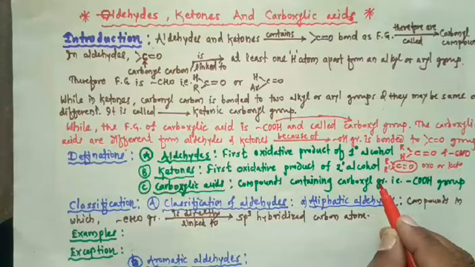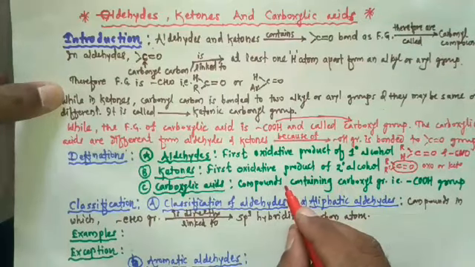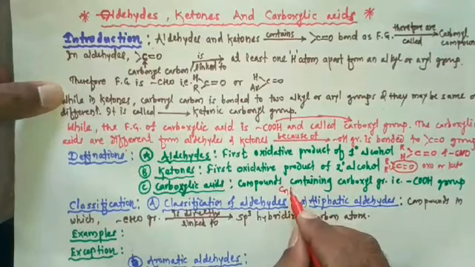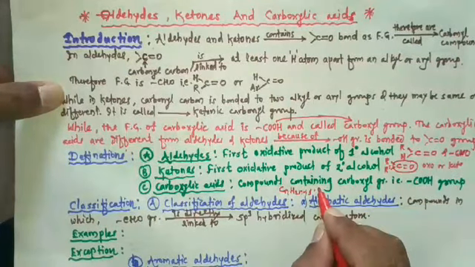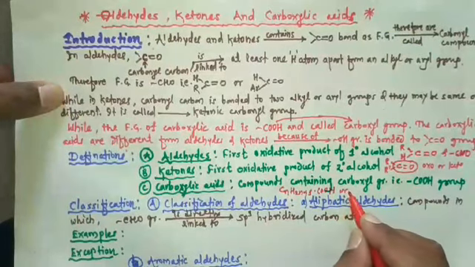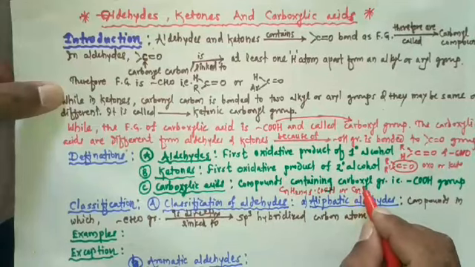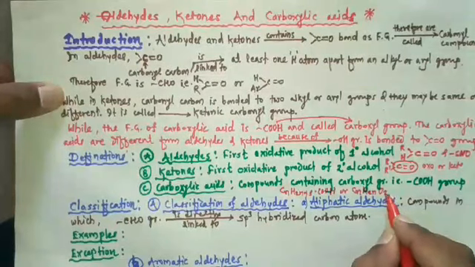So the general formula of aliphatic monocarboxylic acid is CnH2n+1COOH, or we can write this general formula in another way also, that is CnH2nO2.